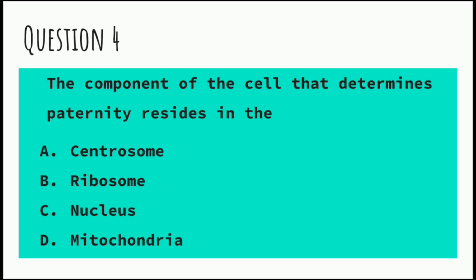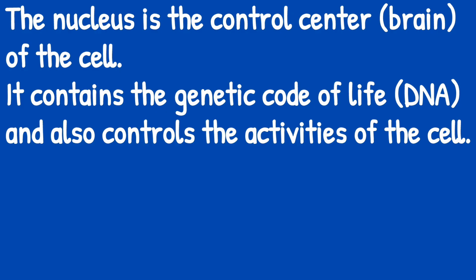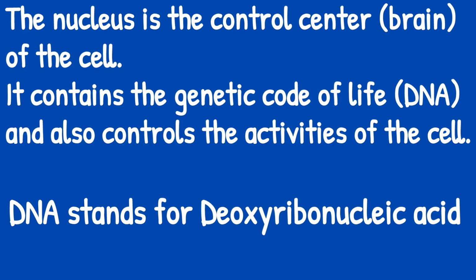So question 4. The component of the cell that determines paternity resides in the A. Centrosome, B. Ribosome, C. Nucleus, D. Mitochondria. Of course, I'm sure you know this answer because you know that the center, the brain of the cell, should be responsible for this. Yeah, and that's option C, the nucleus, because the nucleus houses our genetic material. That's the blueprint of life. And what determines who your father is actually the DNA that you have. And remember, your DNA is found in the nucleus.